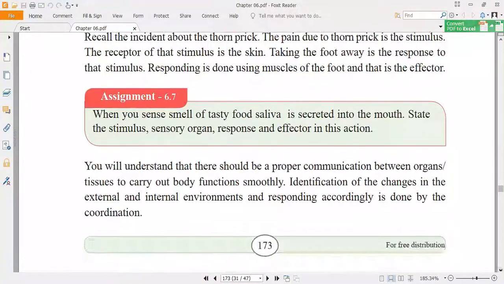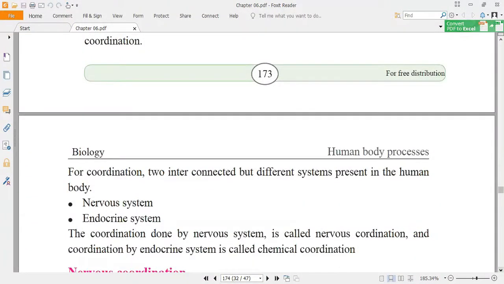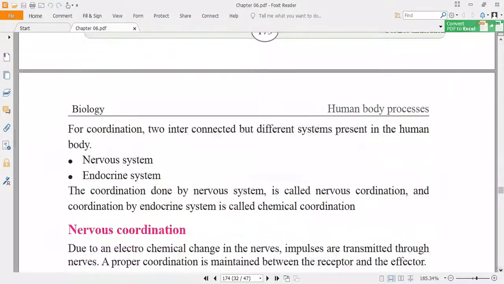So if there is proper communication between different organs, the tissues and the functions will take place smoothly, right? For the coordination purpose, there are two interconnected but different systems present in the human body. What are they? They are the nervous system and the endocrine system, right?